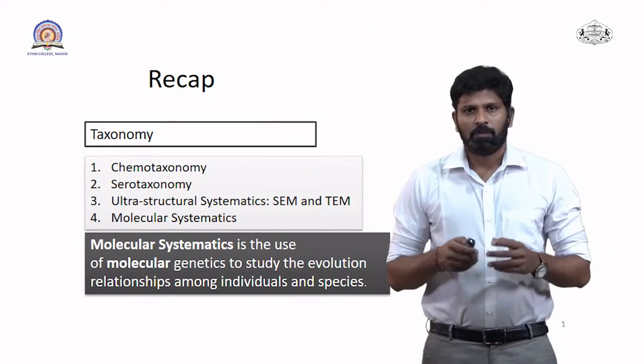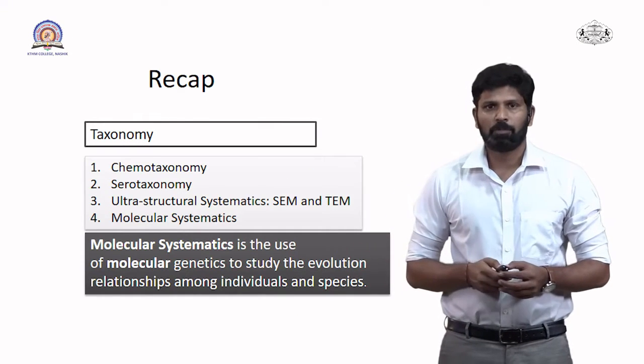Today we are going to discuss molecular systematics, that is RFLP and RAPD, which is a topic of our fourth paper, that is advanced angiosperm taxonomy in MSc second. We are discussing taxonomy.